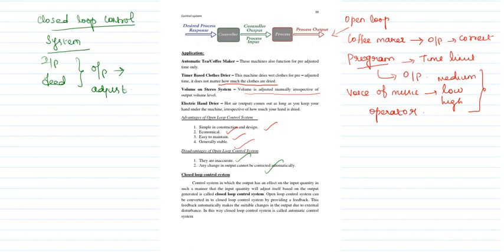So this closed loop can be derived from your open loop along with your feedback. So the feedback automatically makes a suitable change in output due to the external disturbance. So external disturbance, if there is an error, that will also get nullified through this. That is what is performed in your closed loop system.